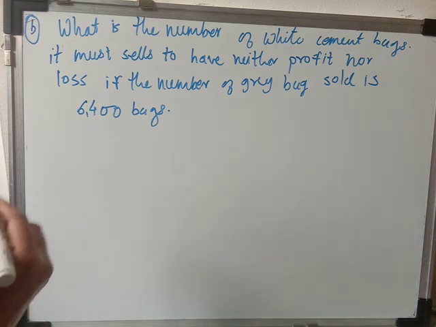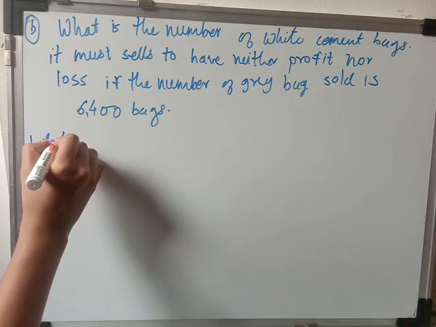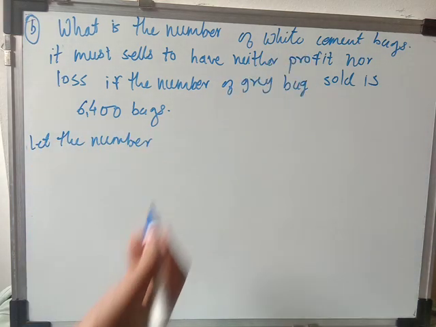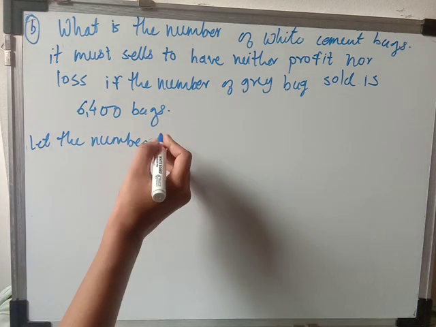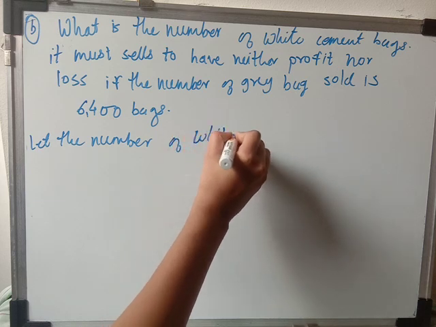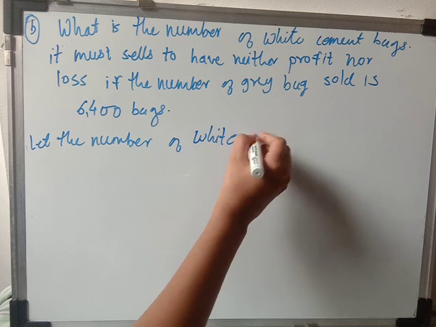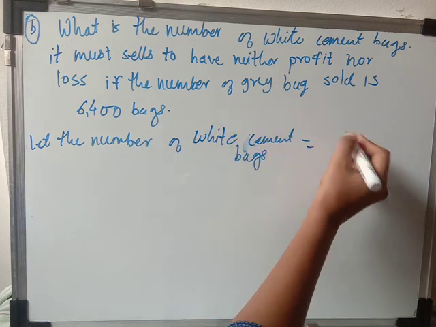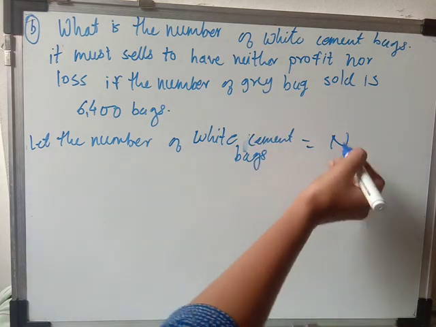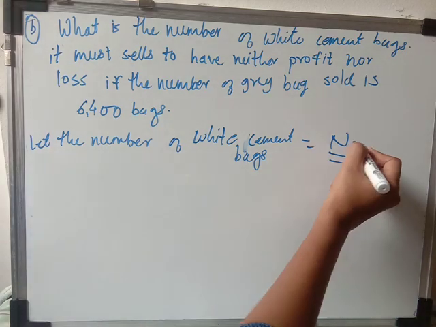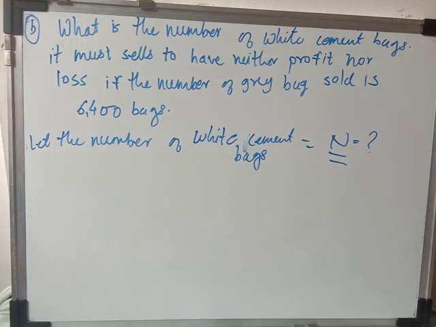Okay, so here let's consider the number, because we don't know now how many white cement bags we have to sell. So let's consider the number of white cement bags to be n. So n is the number of white cement bags. We don't know the value of this one, that we have to find out.